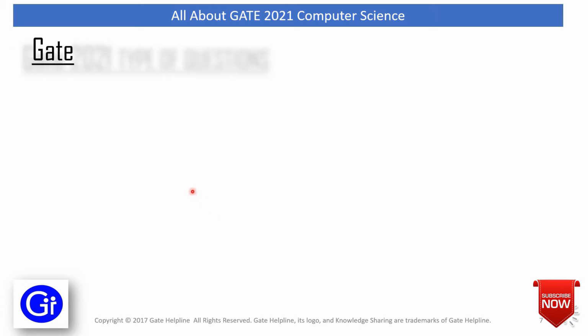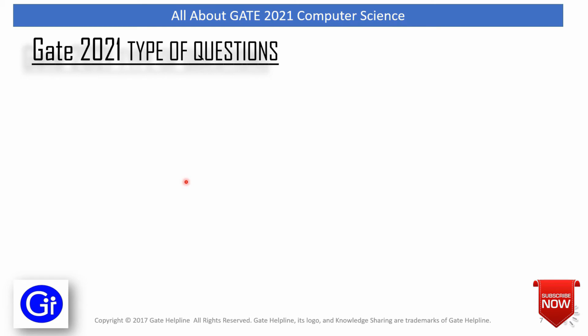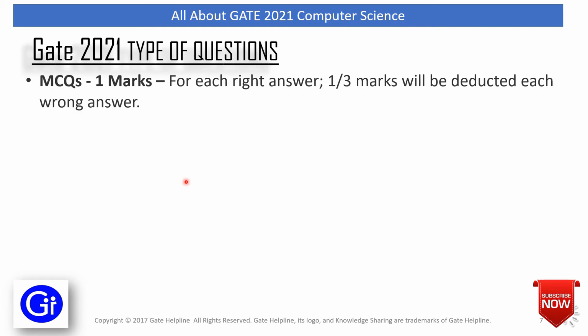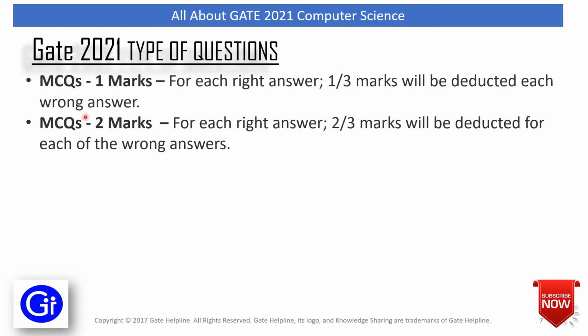Friends, in this section we'll talk about GATE 2021 types of questions. And the first type is MCQ. MCQ stands for multiple choice questions, and they are of 1 mark and 2 marks. A correct answer will be awarded 1 mark or 2 marks, and for each wrong entry we will be deducted 1/3 marks and 2/3 marks respectively.